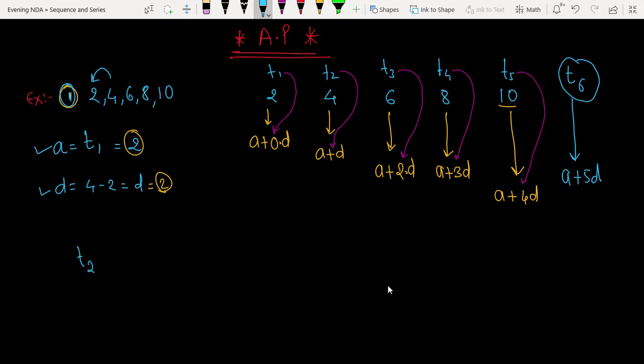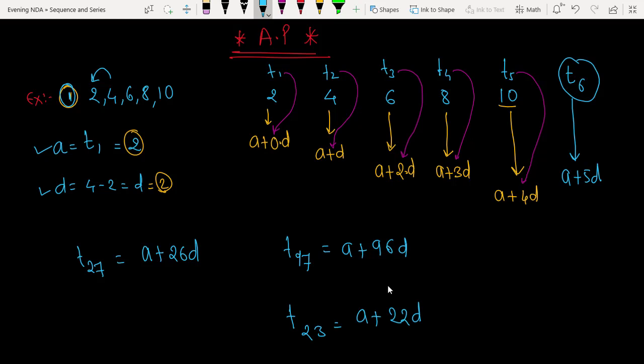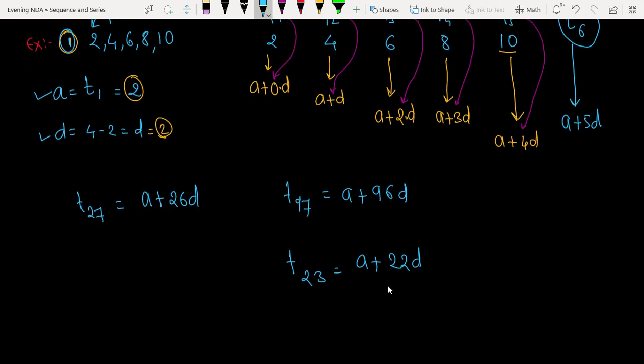If I ask you T27, what will be the general form? A plus 26D. What will be T97? A plus 96D. What will be the 23rd term? A plus 22D. Means in the given sequence, this is what the general term is.